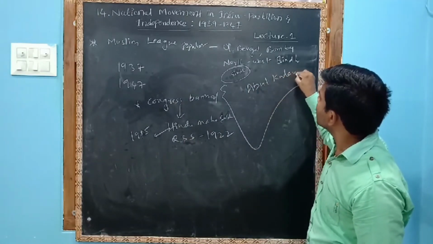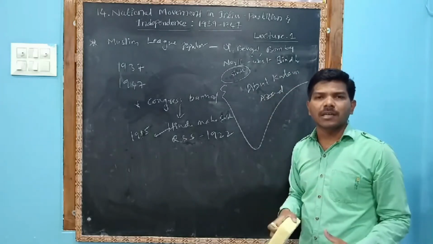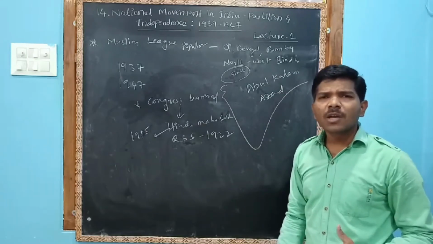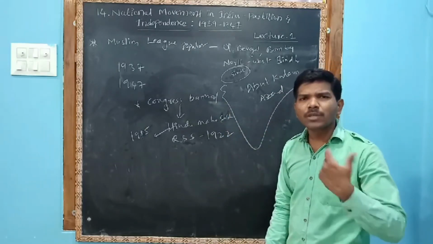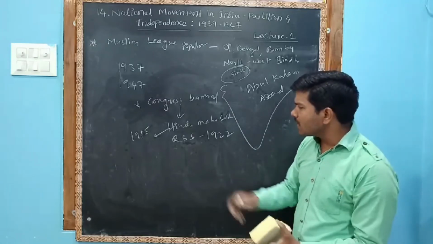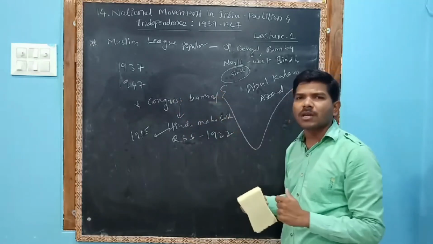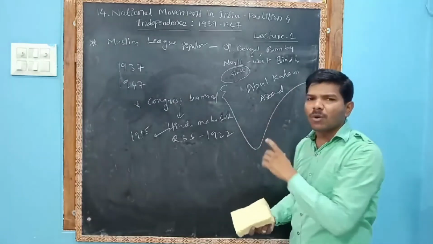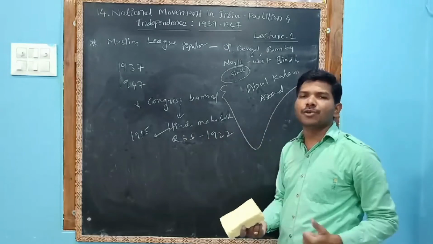And a great leader, Maulana Abul Kalam Azad, not Abdul Kalam, Abul Kalam Azad, was a great Congress leader. He was a member of the Congress and he was questioning it: why are you banning Muslims from entering the Congress? You are taking Hindus into the Congress, but you are not taking Muslims. So Abul Kalam Azad criticized and objected to the Congress party's attitude.